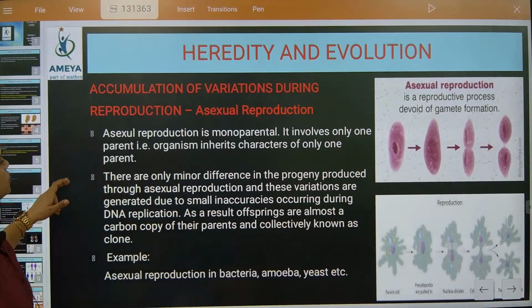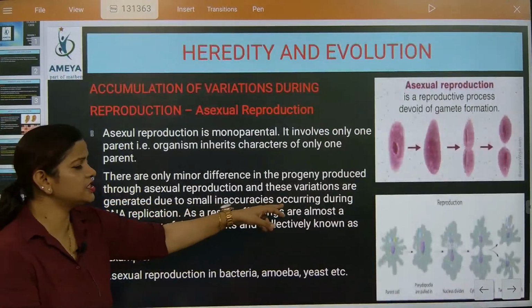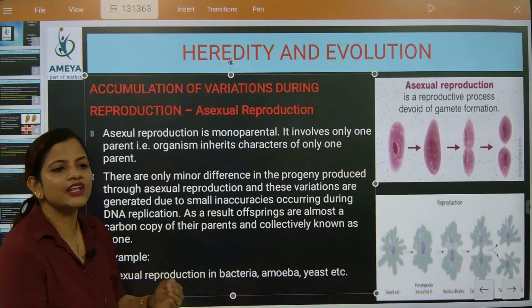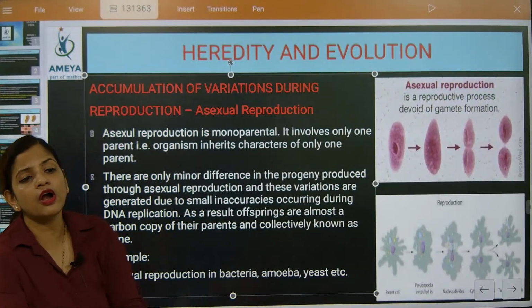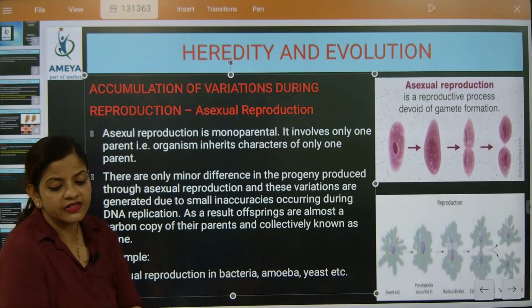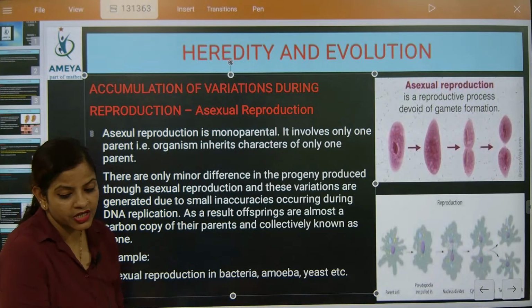So now look here. Inaccuracies will bring, as I told you now, certain changes in the DNA. What will they bring? Mutation. Sudden changes in the DNA will bring mutation. Understood?